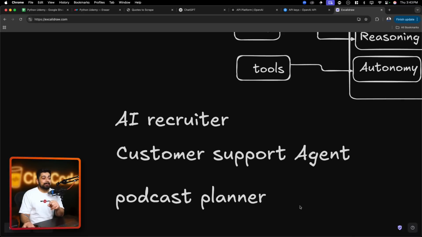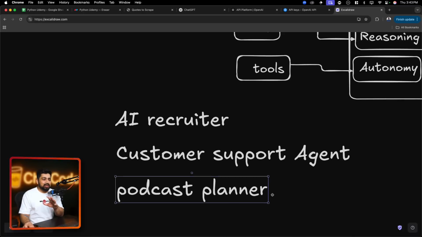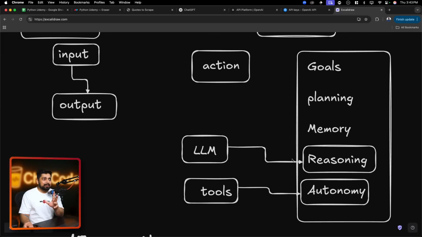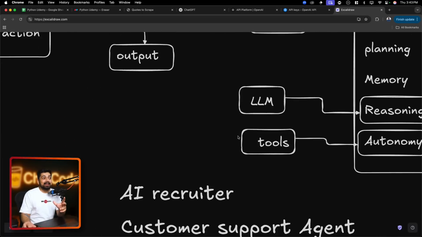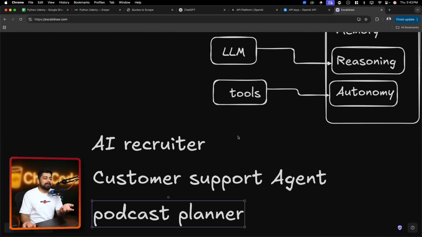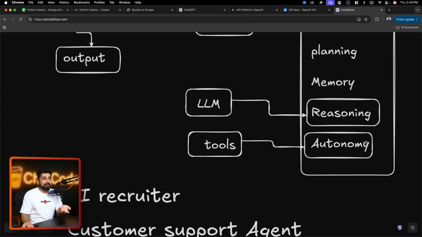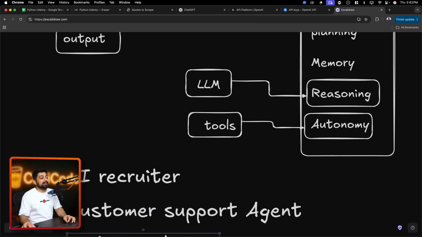And a lot of people might be asking, all right, so it can be used just for planning purposes. So where is the memory or reasoning or autonomy in that? No, every agent doesn't need to fulfill all of this. It just needs to fulfill a certain task. An LLM is just a brain. You just chat with it, but an agent actually does a task. And that task might not include memory or might not include autonomy. There could be a case for that. So that's what we have.